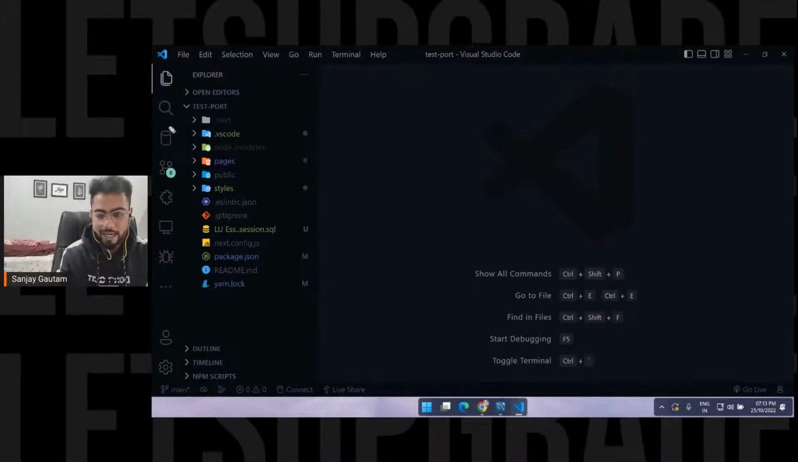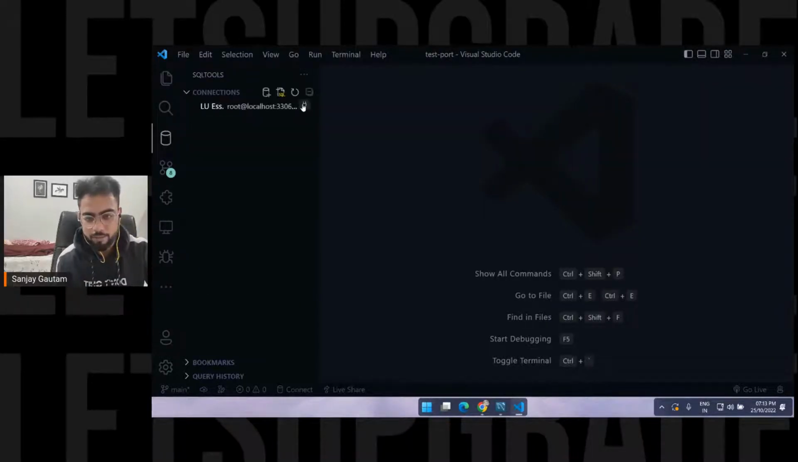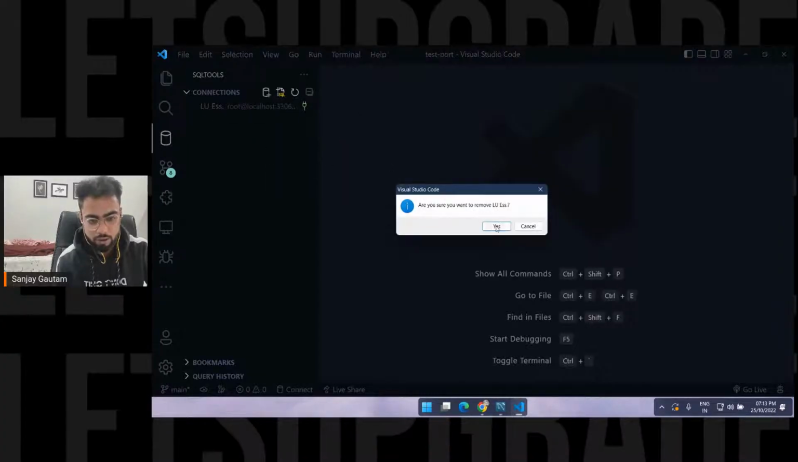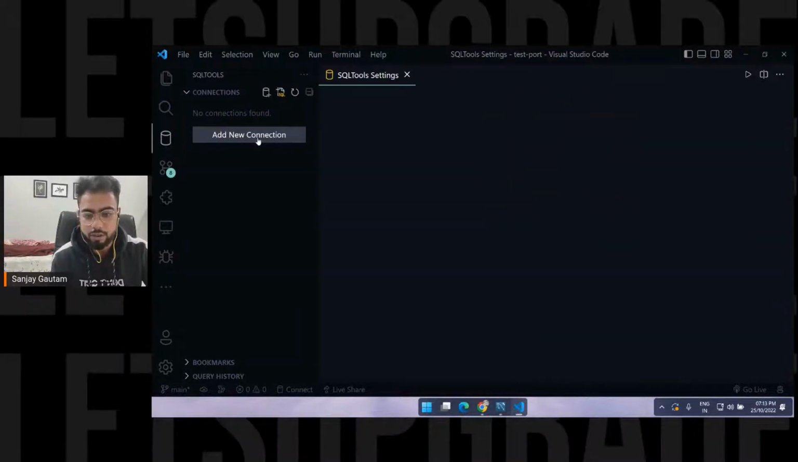Now you will get a special icon here. See, it looks like a database. Just click on this special icon. Let me first of all delete the connection here. Yes. Okay, and click on this special icon and click on add new connection.